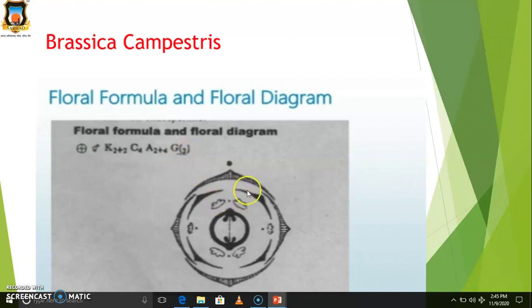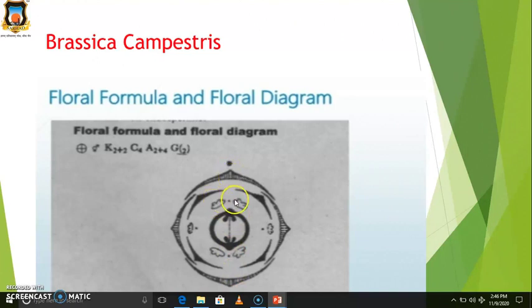Now, how to draw the diagram. First, these flowers are arranged on a main axis, that's why there is a sign of the main axis. Then the calyx. The sepals are a total of 4: 1, 2, 3 and 4. Out of which 2 are on the inner side and 2 are on the outer side. This condition is called imbricate aestivation.